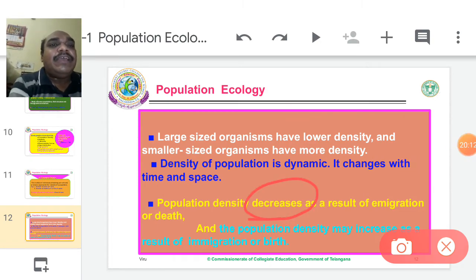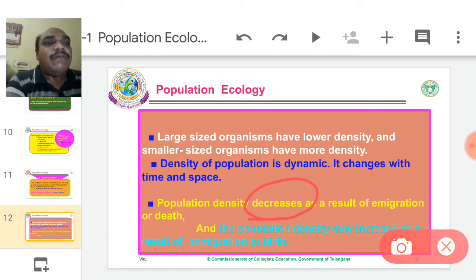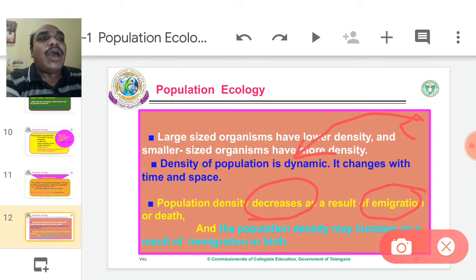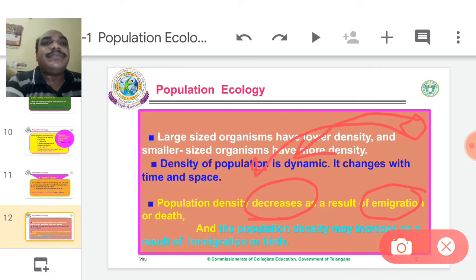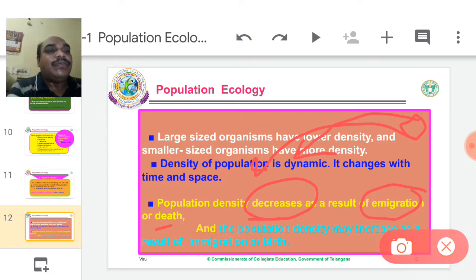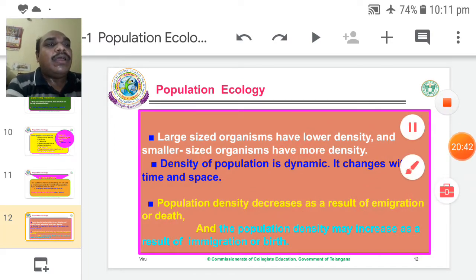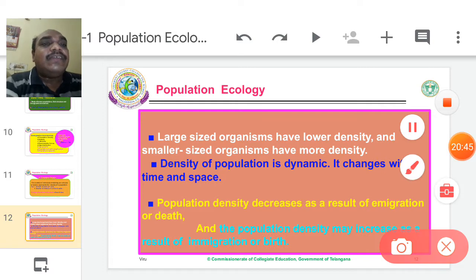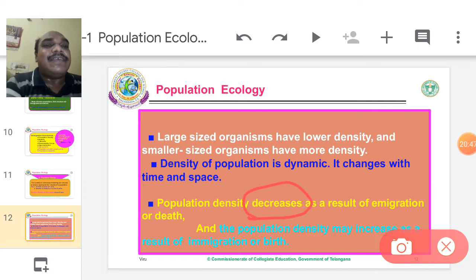Why does population density decrease? One reason is emigration. Or death. Listen carefully: population density decreases, not increases.